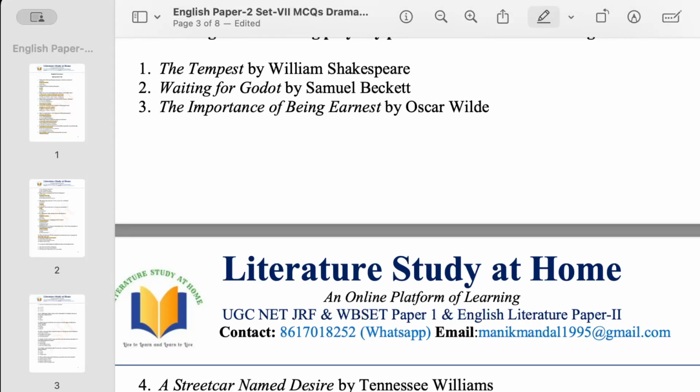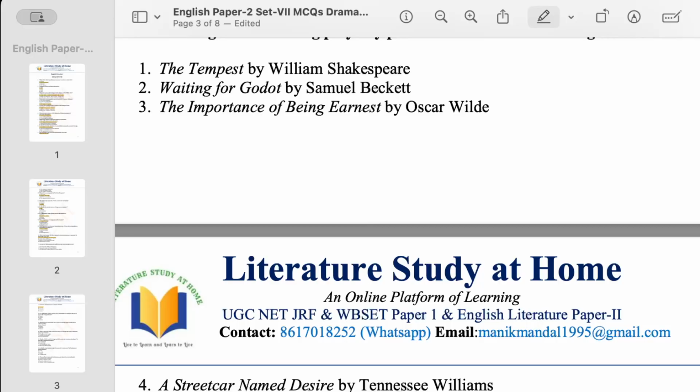number 3, The Importance of Being Earnest, published in 1895. Then we have the play A Streetcar Named Desire, that is in option 2. And then the fourth one is at the end. In the fourth option, A Streetcar Named Desire will come third, and Waiting for Godot will come at the end. So your option should be 1, 3, 4, 2. That is your option A.